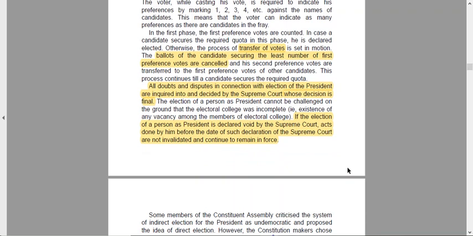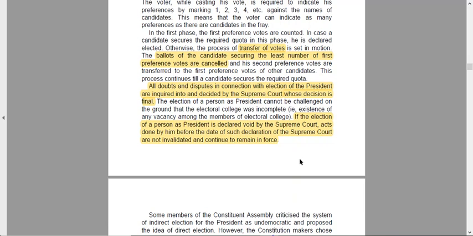All doubts and disputes in connection with the election of the president are inquired into and decided by the Supreme Court. So the Supreme Court is the one that will decide whether there is any misinterpretation of any law or anything else happening during the election of the president. If it happens, the final decision is always taken by the Supreme Court. The Supreme Court is the only body which can inquire into the election of the president.